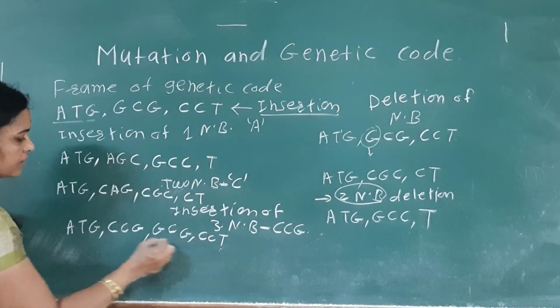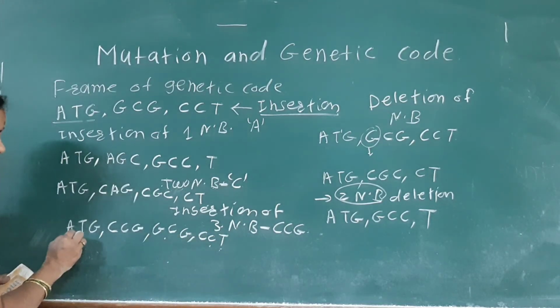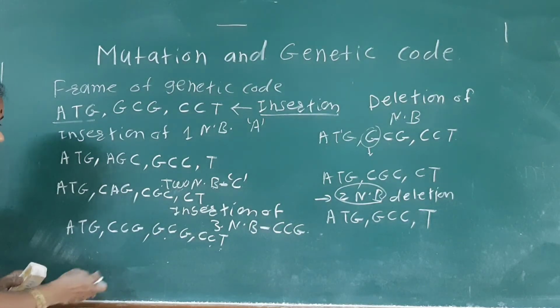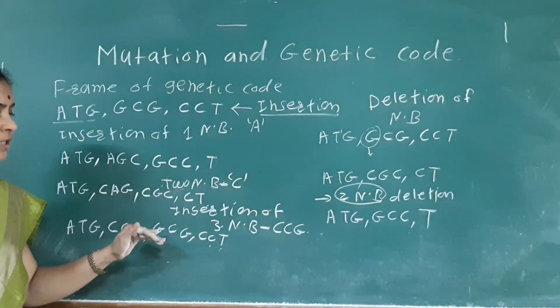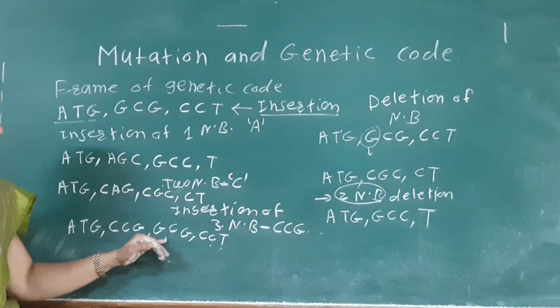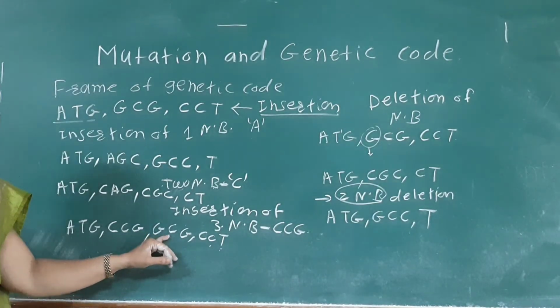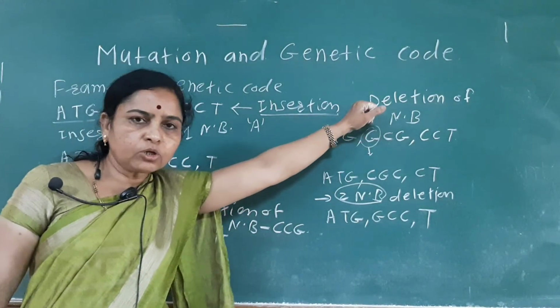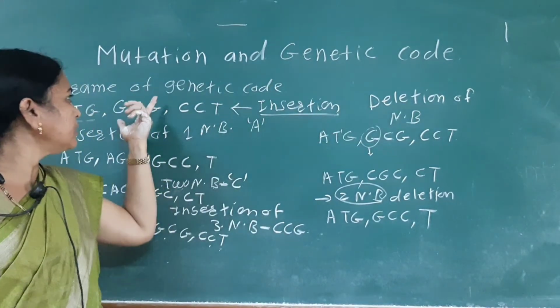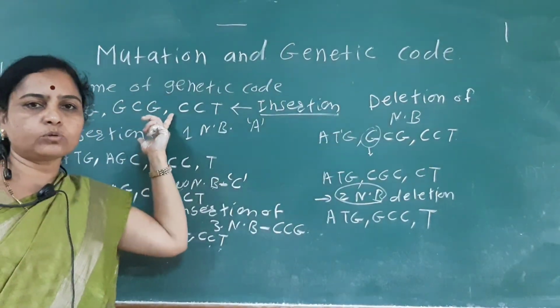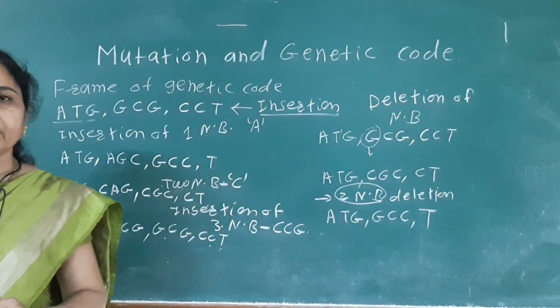So these codons remain as they are, the codons are not altered, but due to the deletion of a nitrogen base and due to the insertion of a nitrogen base, the codons are altered.